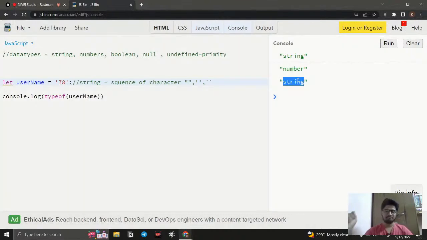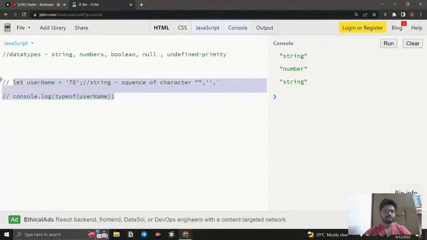That is what I'm stressing: everything that comes under double quotes, single quotes and backticks is going to be a string only. Even if 78 is a number, don't worry, once it is wrapped in quotes, it is going to be a string. This is one of the important things you need to notice. So this is all about string.